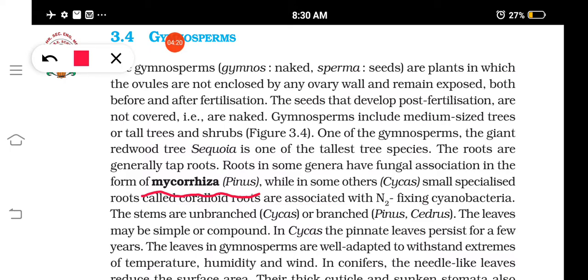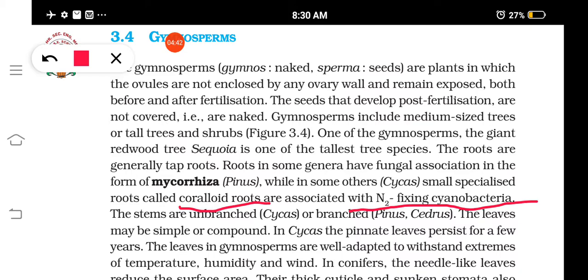In some other plants like cycas, there is another speciality: some roots have nitrogen fixing cyanobacteria, in special roots called coralloid roots.